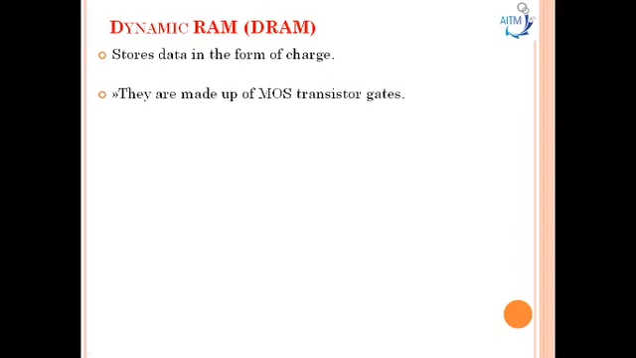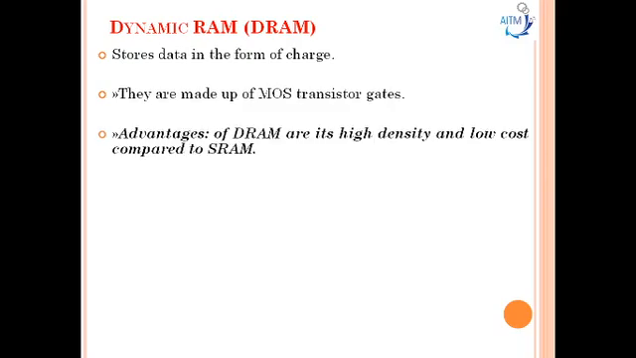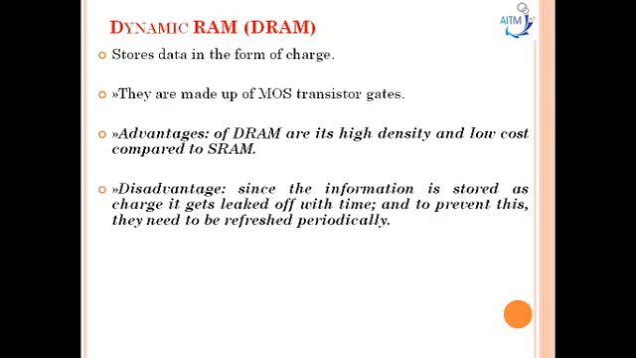Now coming to the DRAM, that is dynamic RAM. So this dynamic RAM stores the data in the form of a charge and they are made up of MOS transistor gates. And advantages of DRAM are its high density and low cost compared to the static RAM here. And disadvantage is since the information is stored as a charge, it gets leaked off with time, and to prevent this they need to be refreshed periodically here.